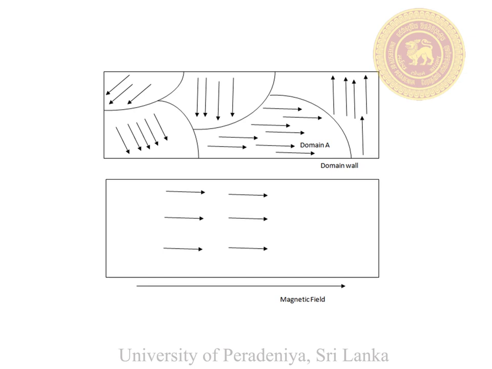Domain A is parallel to the magnetic field. So in the second picture, you can see what happens to the sample after applying the magnetic field. Finally, all the magnetic moments are parallel to the magnetic field.